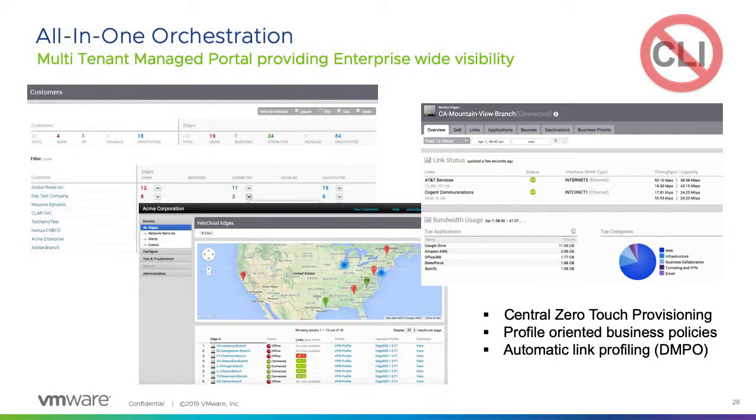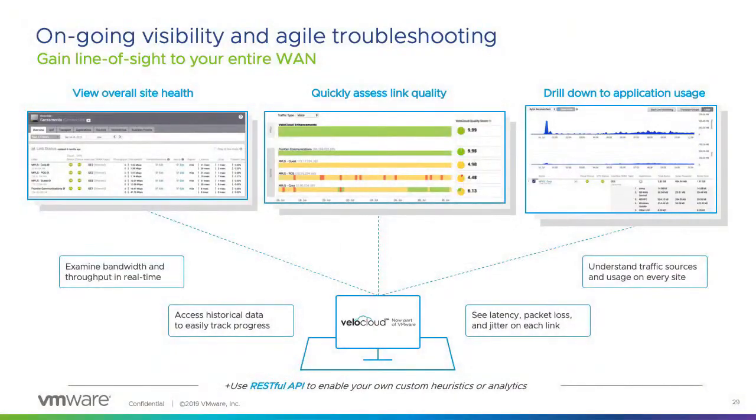This is the orchestrator, where you can do all monitoring in a dashboard in a single view, and you can look at all the applications and all the branches, and here you can have a look at overall site health. You can see what the links are, in the center of that screenshot. Green is good, yellow is acceptable, and red means there are a lot of link losses here.